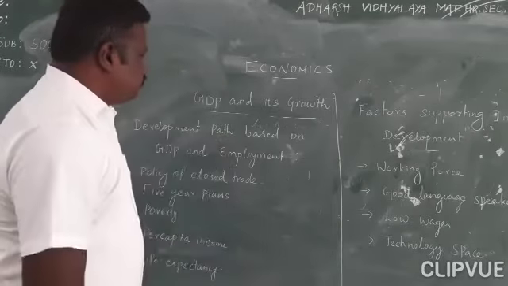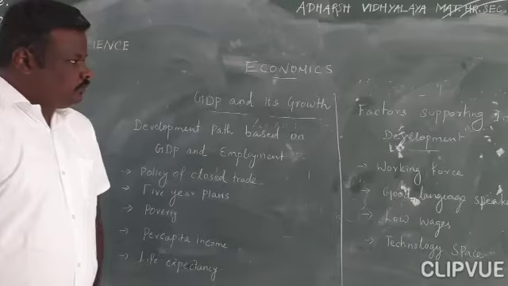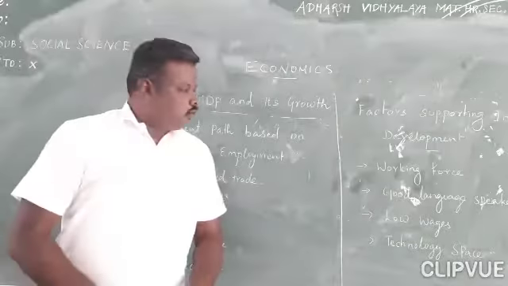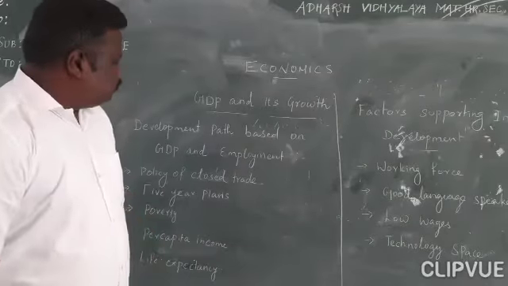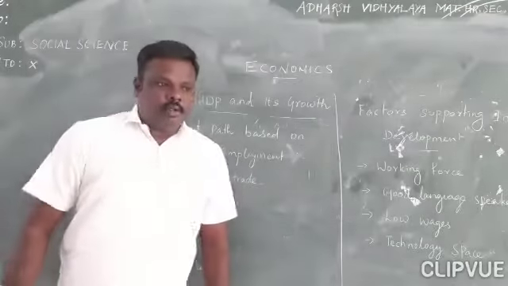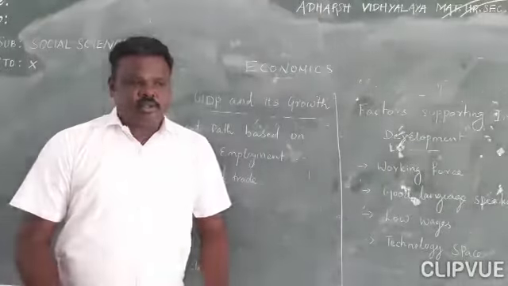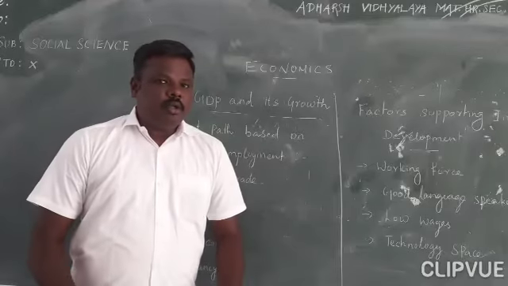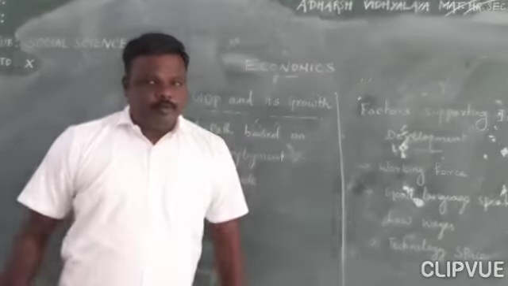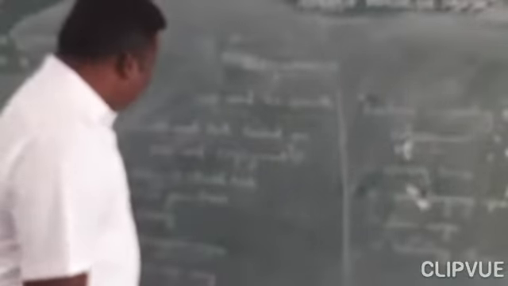Okay, so we are in the lesson of GDP and its growth. We came to the last part of this lesson. Last classes we learned about the economist view, how economic development can be possible based on economic growth. Today we'll move to the next part.